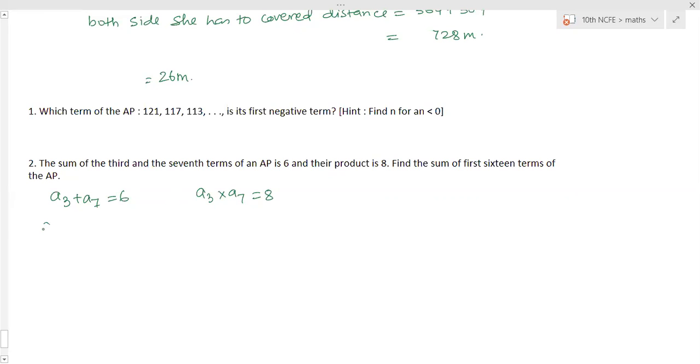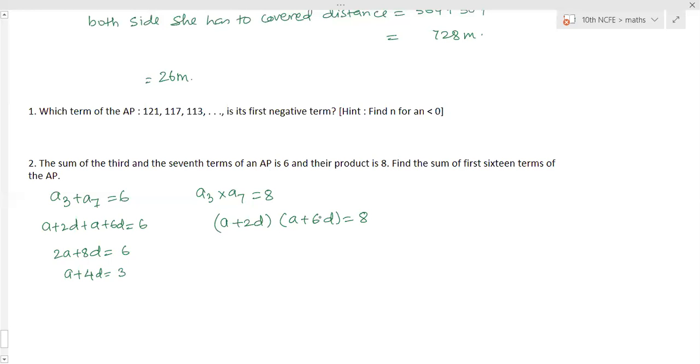A3 and A7, that means a plus 2d, a plus 6d is equal to 6. 2a plus 8d is equal to 6. a plus 4d is equal to 3. Now here the product: (a plus 2d) into (a plus 6d) is equal to 8.